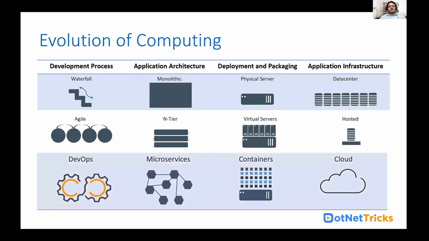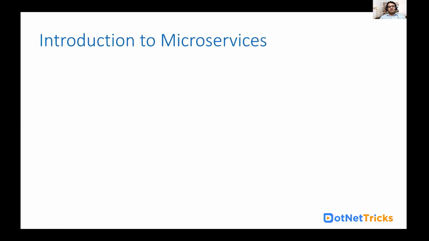Now if you look at the current trend, we are following DevOps as a development process, and for the application architecture we are following microservices. For deployment packaging we are using containers, and now the application infrastructure has moved to the cloud. So you can use AWS, Microsoft Azure, Google Cloud, any cloud vendor you can use. Now let's understand what microservices are.